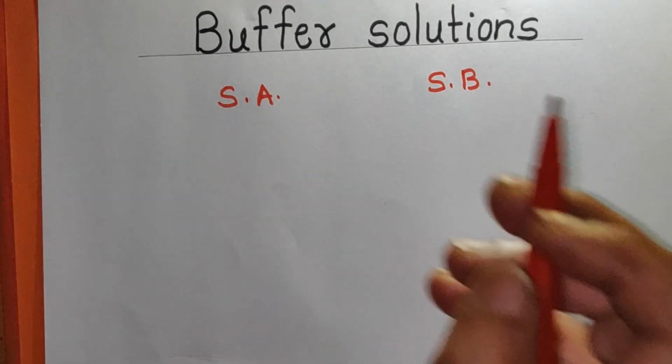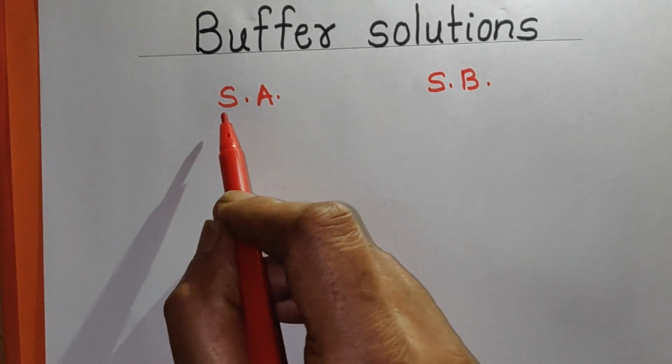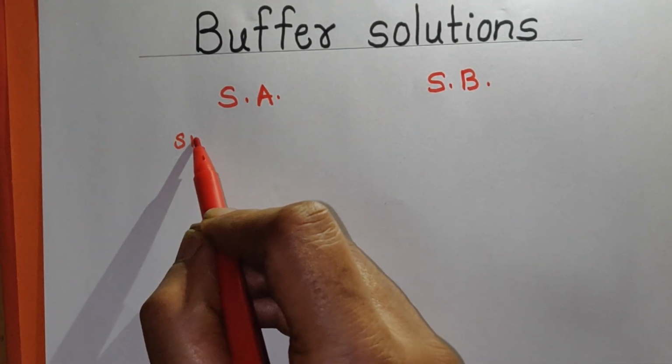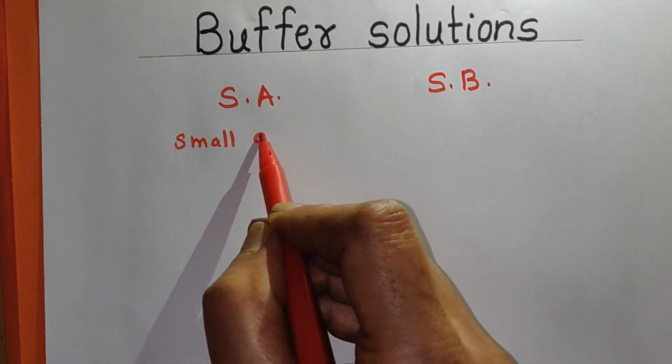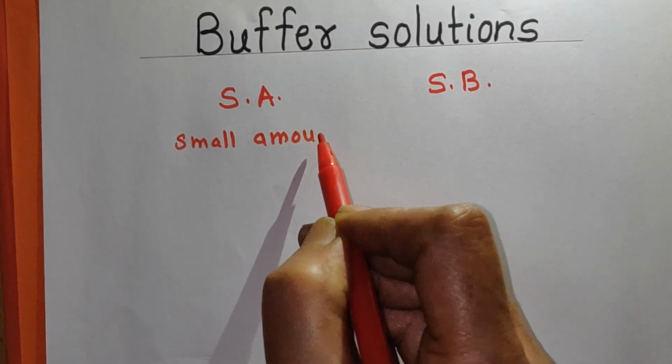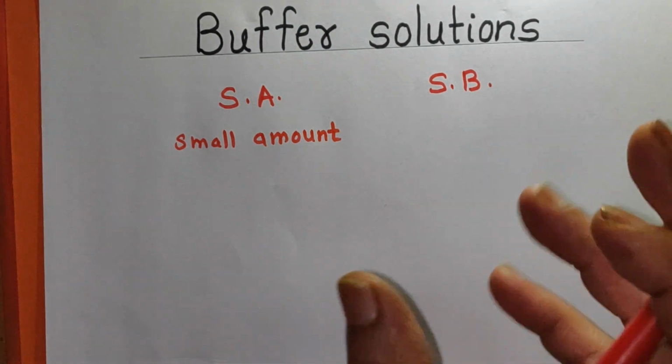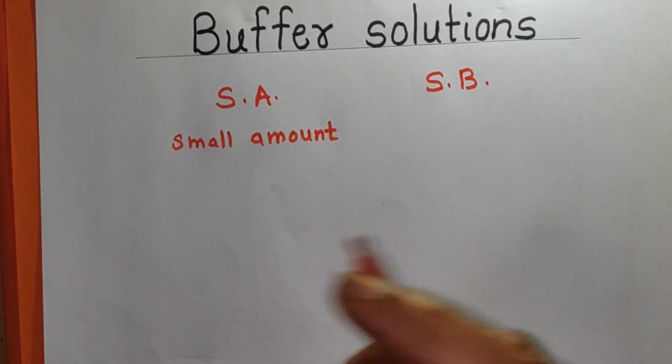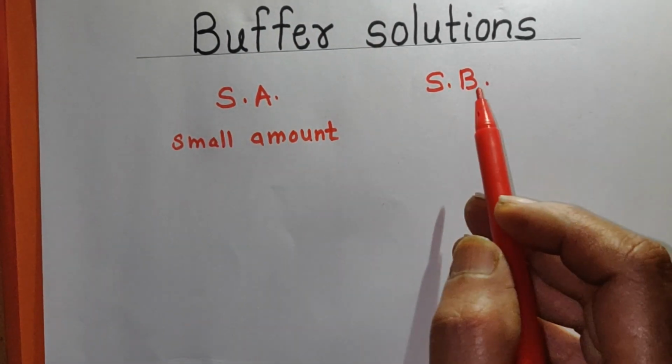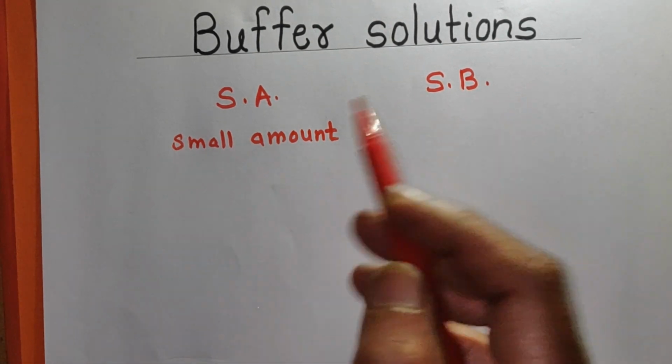Remember that the words used are small amount, not large amount. A buffer solution has the capacity to absorb the shock given by addition of strong acid or strong base, and that is called buffer capacity.